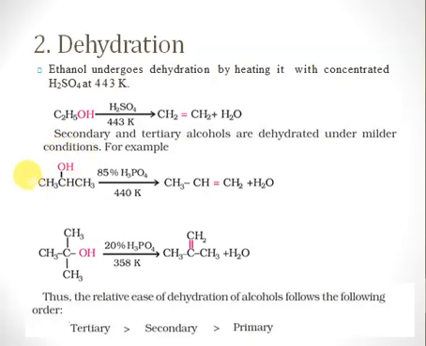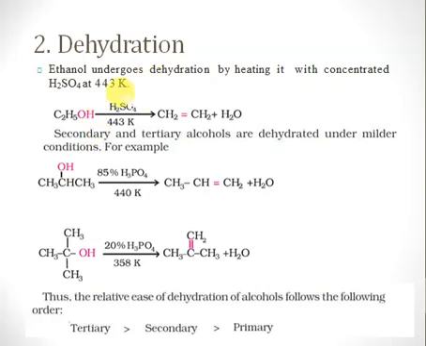You can also remove hydrogen from this carbon as well, but since the molecule is symmetrical, it doesn't matter whichever hydrogen you remove. In case of tertiary alcohols, we will remove a proton from here and hydroxy from here, so we will get a double bond like this one, right?